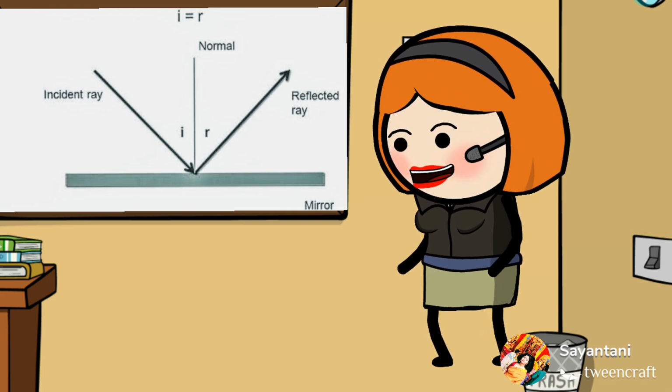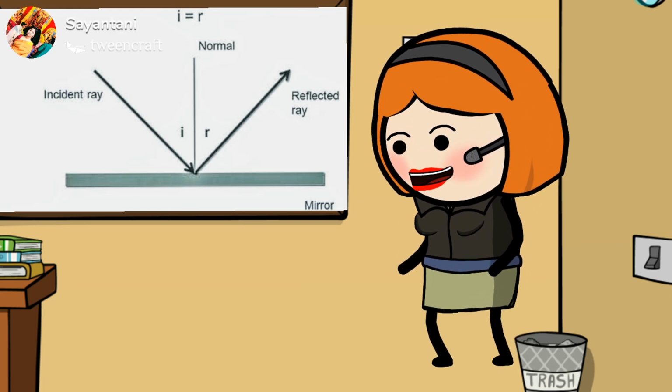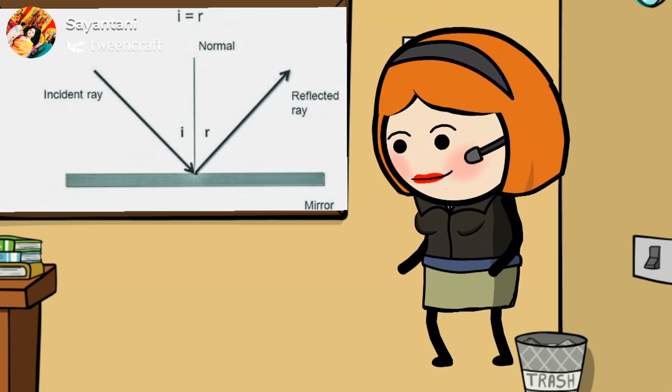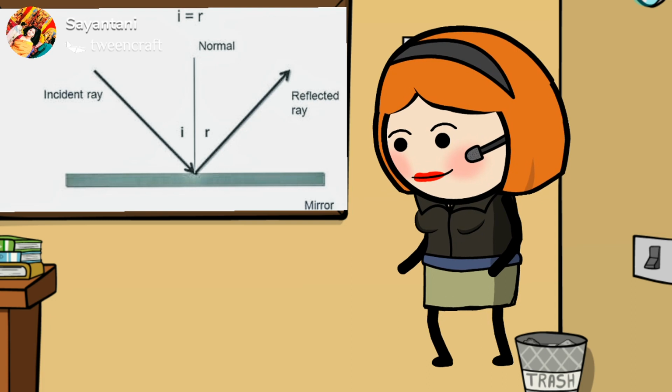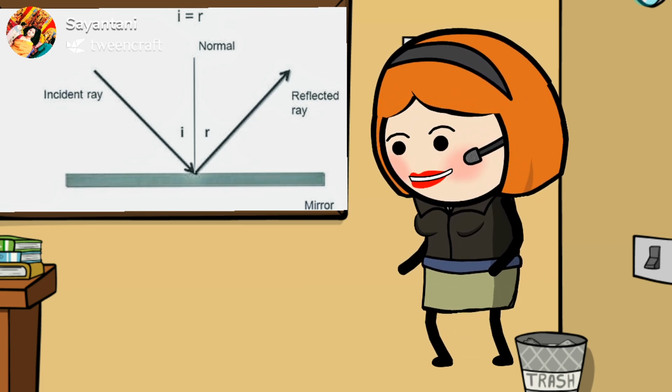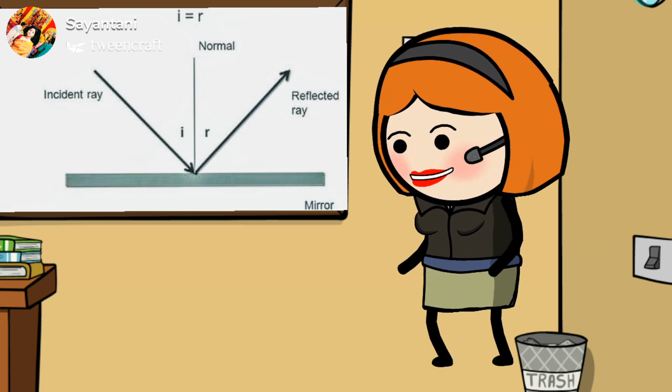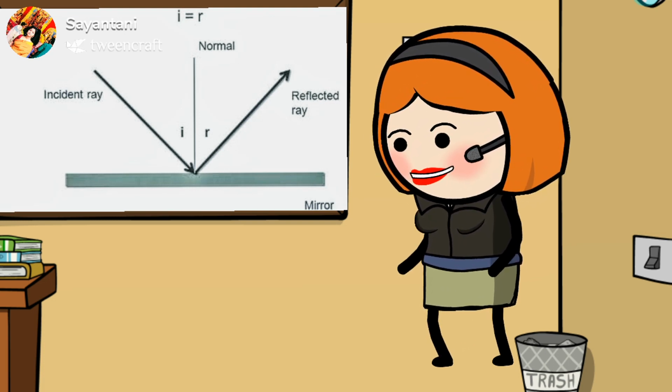So you need to mention that it is always true for reflection that angle I should be equal to angle R. That means if the angle between the incident ray and the normal is 30 degrees, then the angle between the reflected ray and the normal should also be 30 degrees. This is the law which has to be true for all cases of reflection. Whenever reflection takes place, angle I should always be equal to angle R.